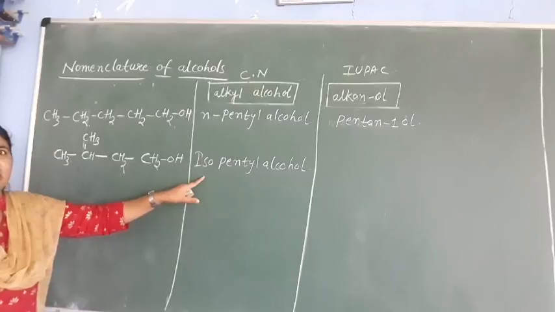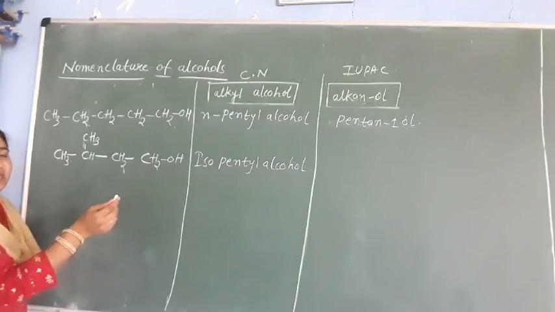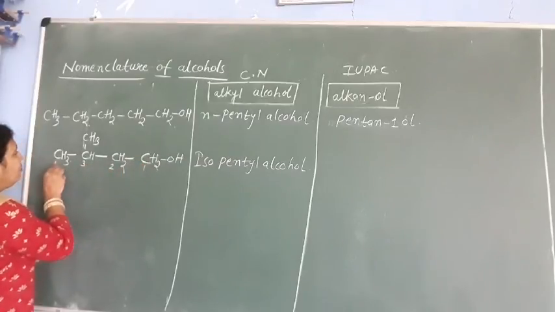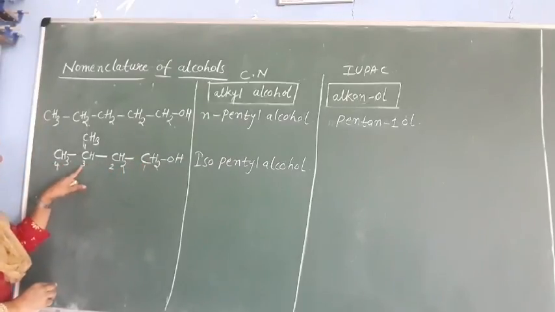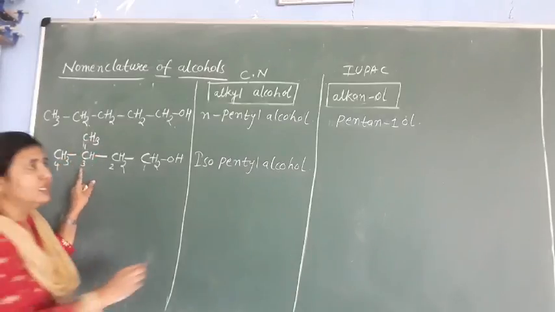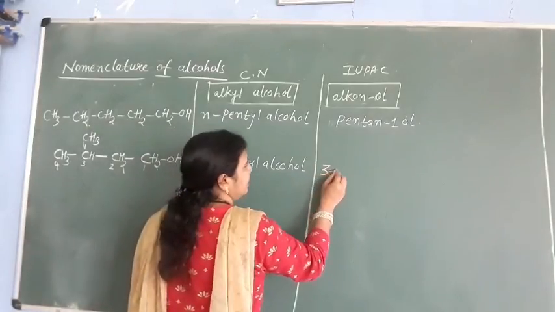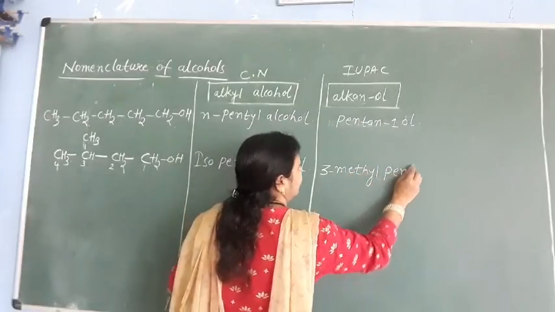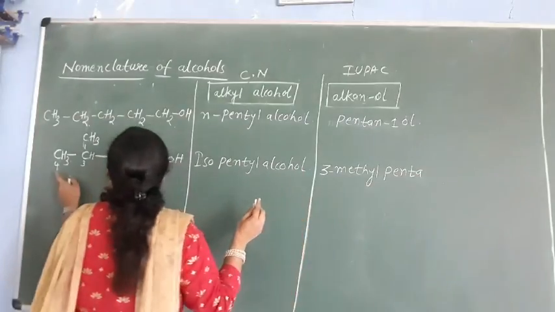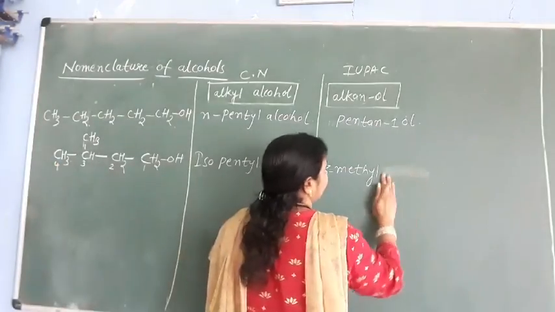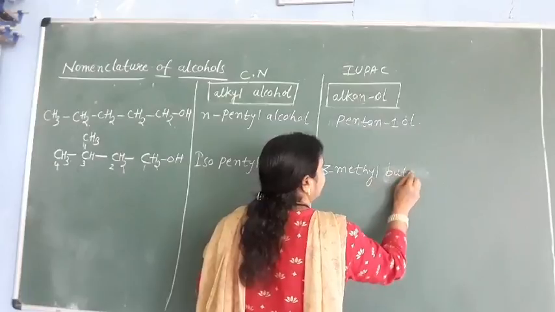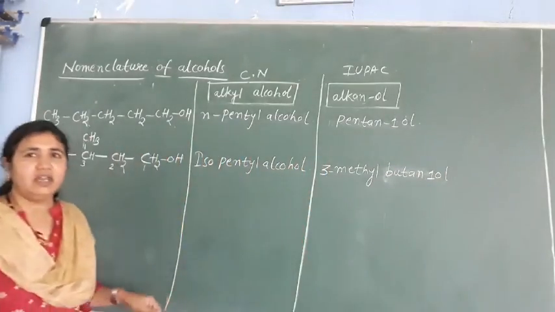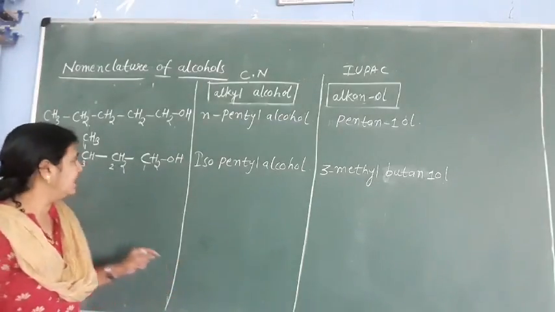What will be the IUPAC name here? You have to start numbering from where the functional group is. So this is 1, 2, 3, 4. What is the substituent here? Methyl on the third carbon. First write that one. So it is 3-methyl butane, because 4 carbons are there. So 3-methyl butane 1-ol will be the IUPAC nomenclature here.